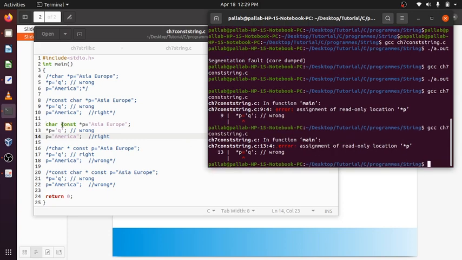Here also the same thing. If I give const here or here, it doesn't make a difference. It will treat this "Asia Europe" as a constant. Here also, instead of const before char, I gave const after char. The result is the same. "Asia Europe" will be treated as a constant memory location. It cannot be changed. It is a constant string, but p is not a constant pointer. It can be changed. So wrong is here. Okay.